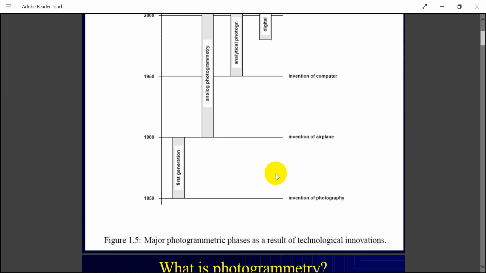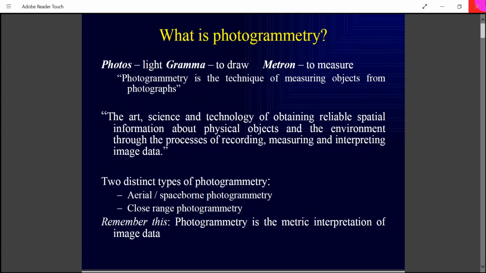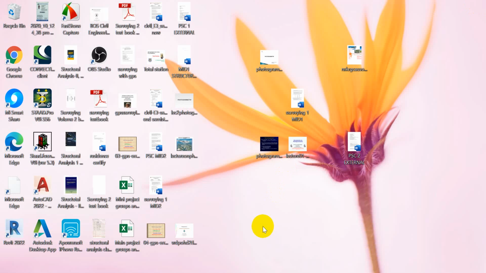Photogrammetry is a full-size textbook subject. You can't expect to learn total photogrammetry in six or seven classes. It's a different technique. But we will get a basic idea about photogrammetry. Do you understand? That's it.